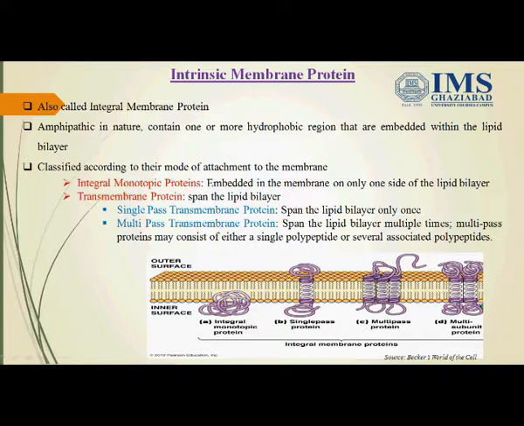Next are transmembrane proteins. Transmembrane proteins span the lipid bilayer. They can span the lipid bilayer only once. Example, glycophorin in the RBC membrane. They are known as single pass transmembrane proteins. If they span the lipid bilayer multiple times, they are classified as multi-pass transmembrane proteins. Example, band 3 protein in erythrocytes.